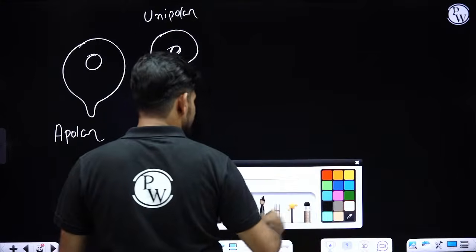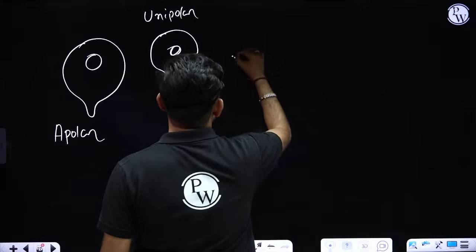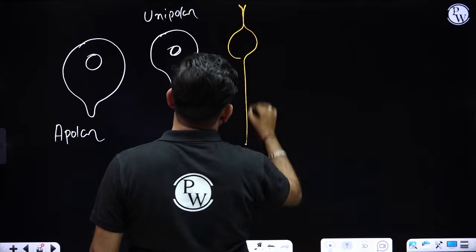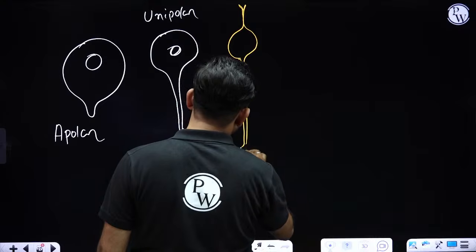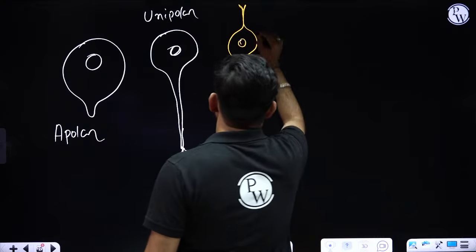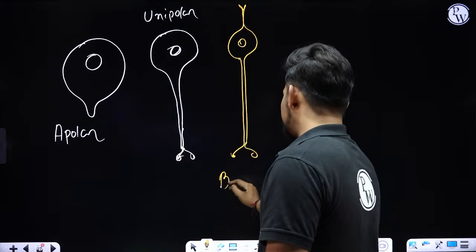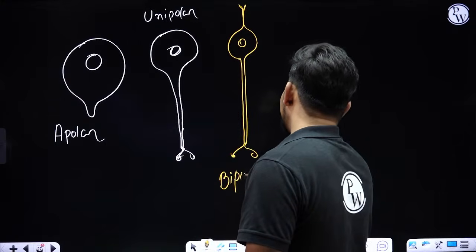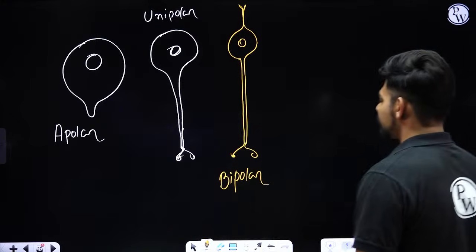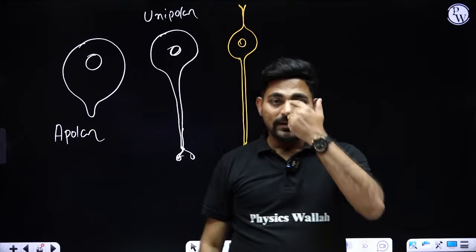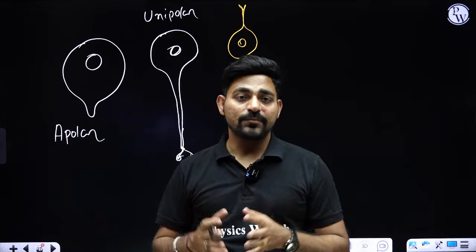Okay. And the third type, that is the bipolar neuron. Bipolar neuron means the cell body with one dendrite and one axon. That's why we are naming it bipolar neuron. Where inside your body will you find this bipolar neuron? The retina of your eye, you have bipolar neurons.